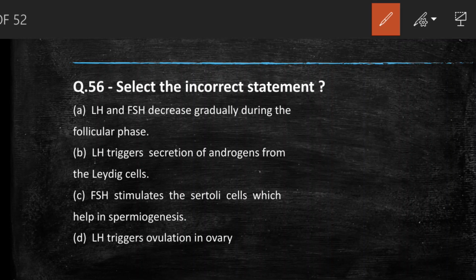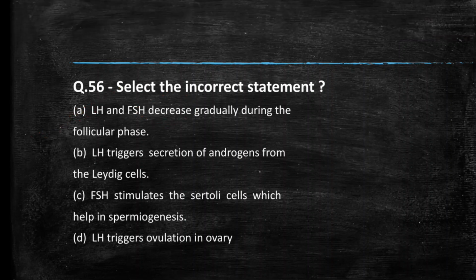LH triggers ovulation. So options B, C and D are entirely true, but option A is false, because during the time of follicular phase, which is till the 14th day, the LH and FSH levels gradually increase, not decrease. So this word is wrong. So the answer is option A.